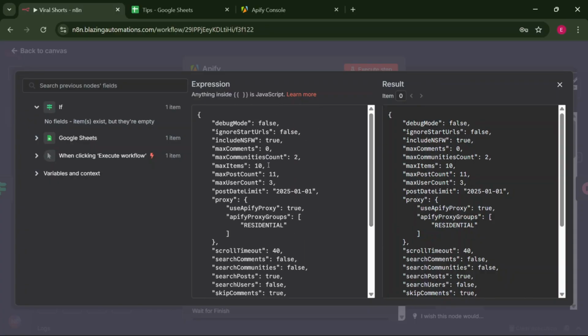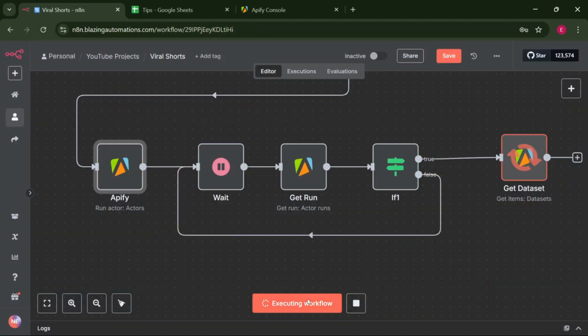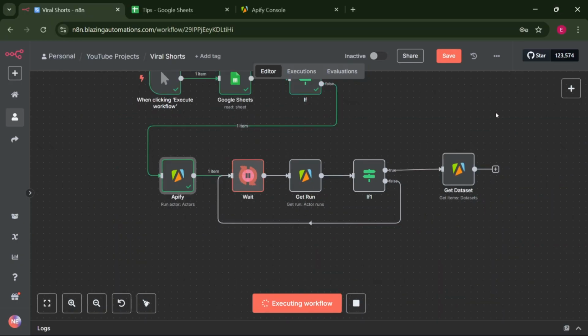So the max items is set to 10 and the max post count is 11. Let's just set both to 10 and close it. Let's try to execute the workflow again. When we execute the workflow, it is going to run, and as you can see, it is waiting for some 5 seconds, and it has returned, showing that the status of the run is not successful.